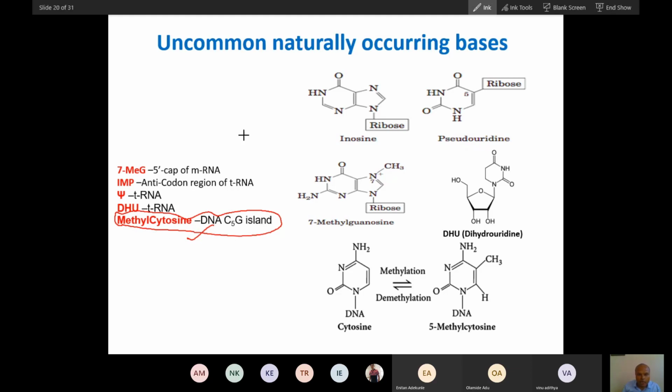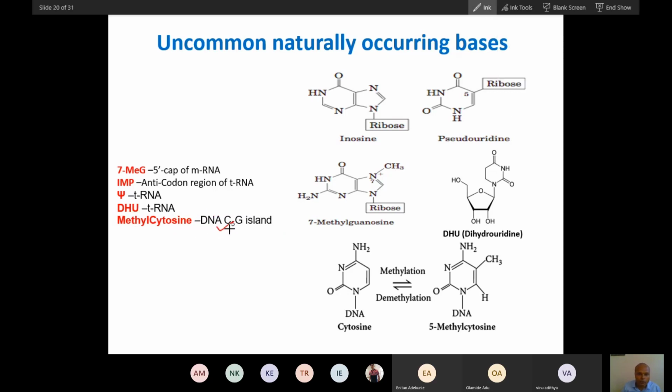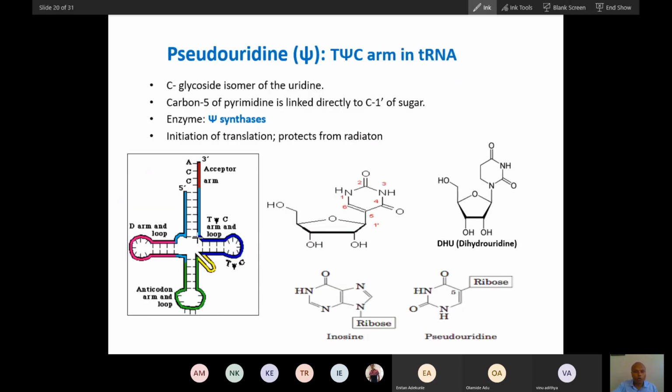And wherever this 5-methyl cytosine is present, this DNA will compact, will not be expressed, will not produce RNA. We will talk about RNA expression during transcription a little bit. So now see, you can see this pseudo-uridine here. So pseudo-uridine, DT size loop, and these are the loop. So you can go and read yourself.